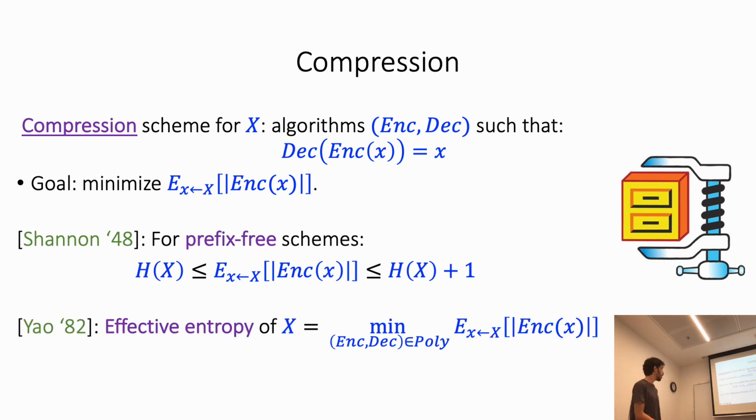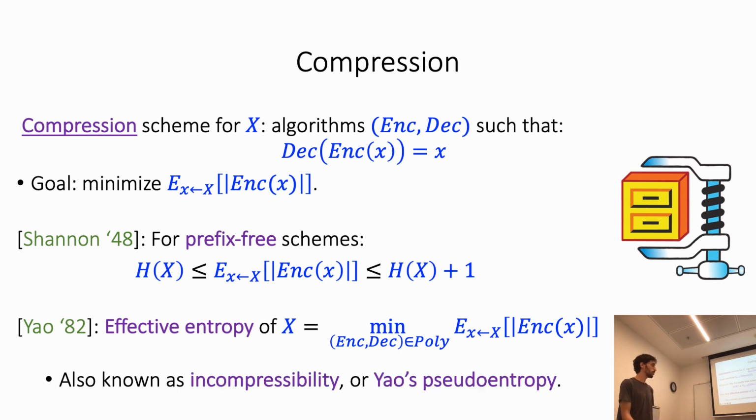Then Yao came up with a very natural computational analog of entropy, which he called the effective entropy of X, which is just the minimal expected encoding length of X when we only consider efficient encoding and decoding procedures. This definition is also called incompressibility or Yao's pseudoentropy, and we are going to refer to it as incompressibility.